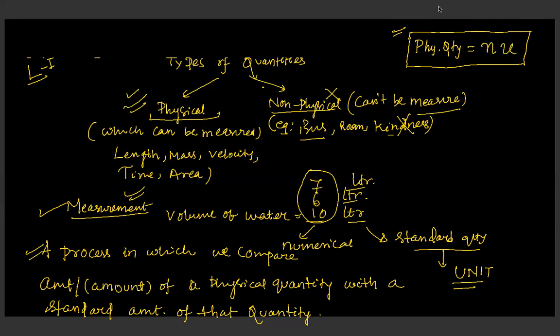The n part is the numerical part, or the numerical value, and the u part is the unit value. This expression is quite important for understanding its further applications. So any physical quantity must have two parts for its measurement: the numerical value and the unit value. Okay, let's move to the next part.